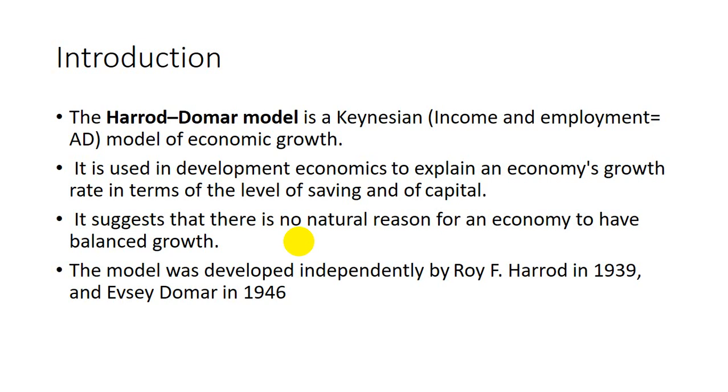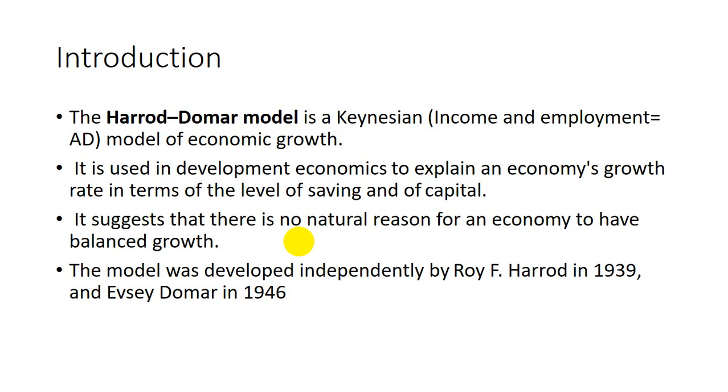Classical theory is based, on the production side, on aggregate supply, and Keynesian theory is based on aggregate demand. Keynesians believed in the short run, because according to Keynes, in the long run we are all dead. And the classical economists believe in the long run.